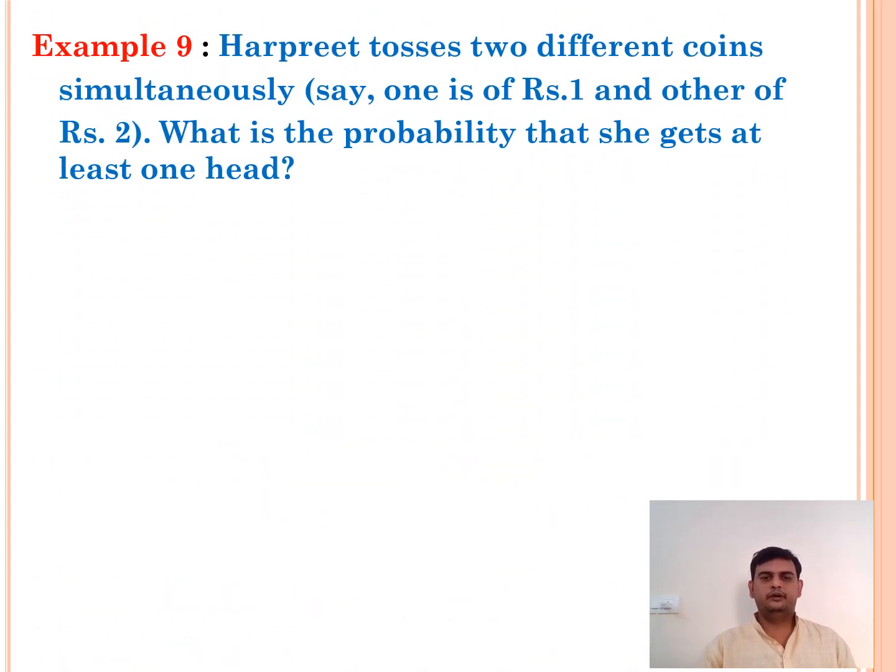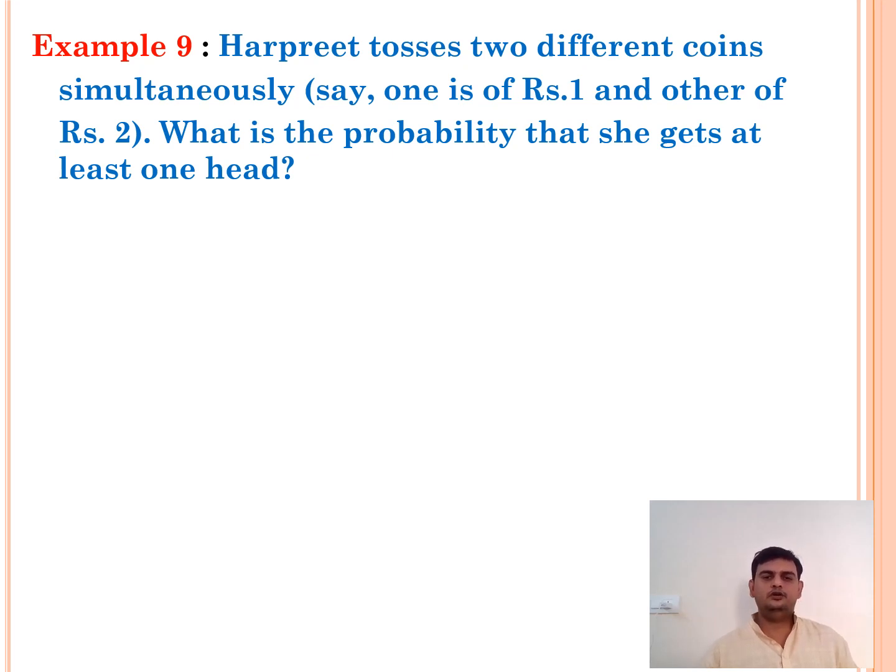Here we have another different model, example number 9. See that Harpreet, a girl, tosses two different coins simultaneously. Say one is a 1 rupee coin and the other is a 2 rupees coin. What is the probability that she gets at least one head? How to solve this problem? Let us see. First you need to understand the question.